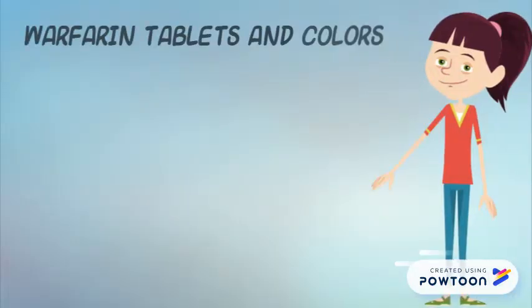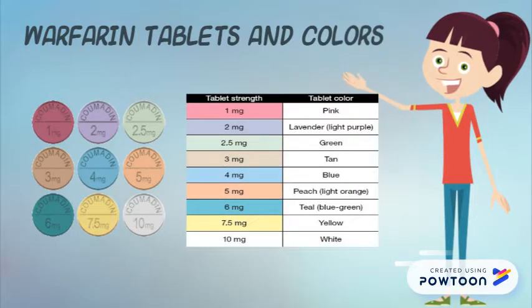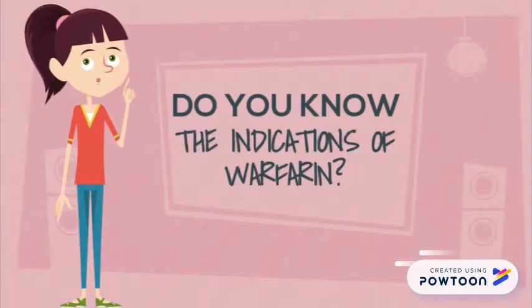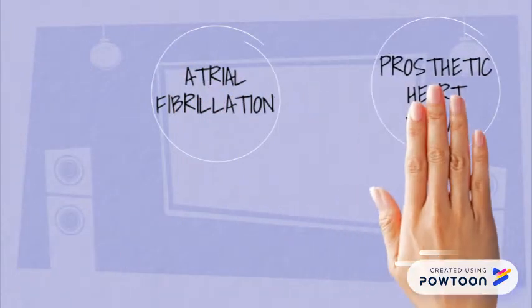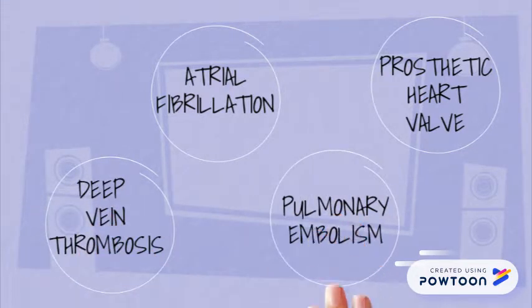Warfarin tablets have different colors indicated for each strength. In Malaysia, the common strengths of warfarin found are 1, 2, 3, and 5 mg. Next, do you know the indications of warfarin? The common indications for warfarin use would be atrial fibrillation, prosthetic heart valve, deep vein thrombosis, and pulmonary embolism.